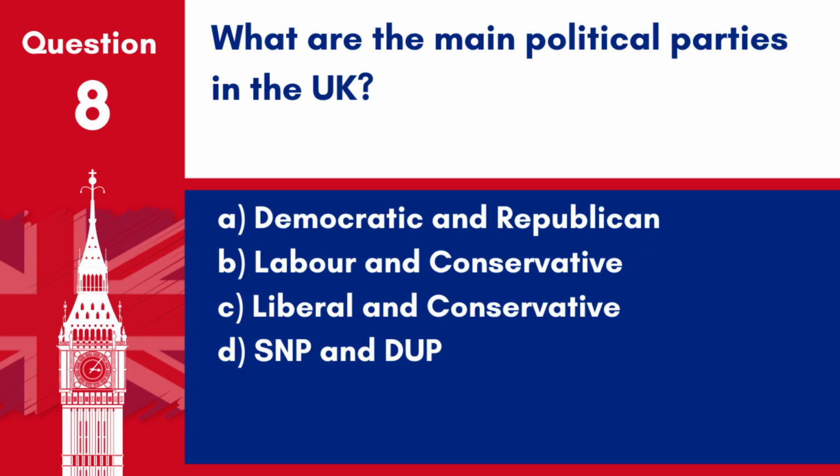Question 8. What are the main political parties in the UK? A. Democratic and Republican. B. Labour and Conservative. C. Liberal and Conservative. D. SNP and DUP. Answer. B. Labour and Conservative. The main political parties in the UK are the Labour Party and the Conservative Party.